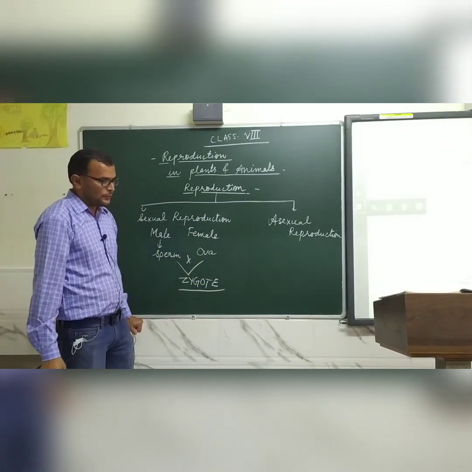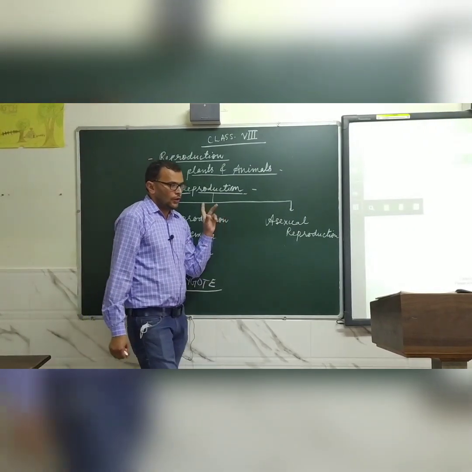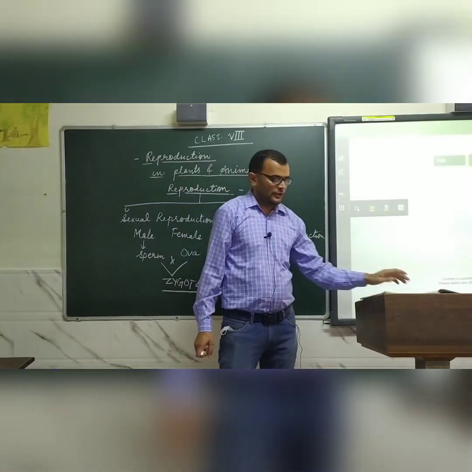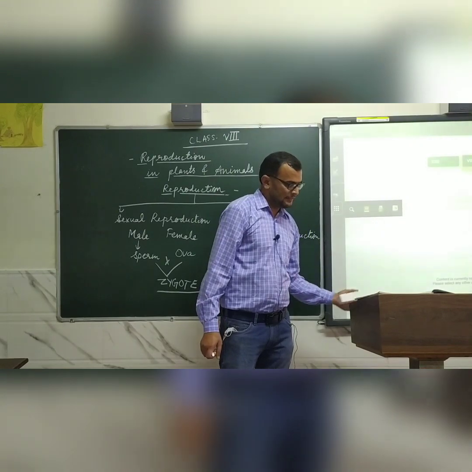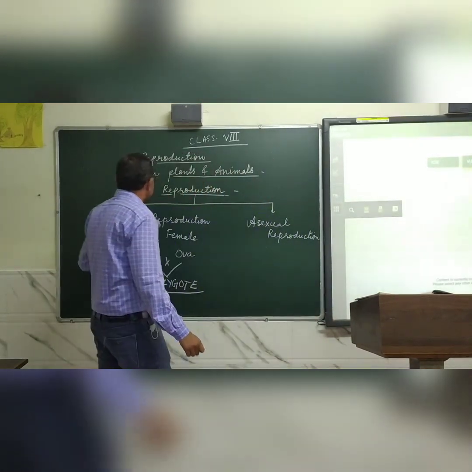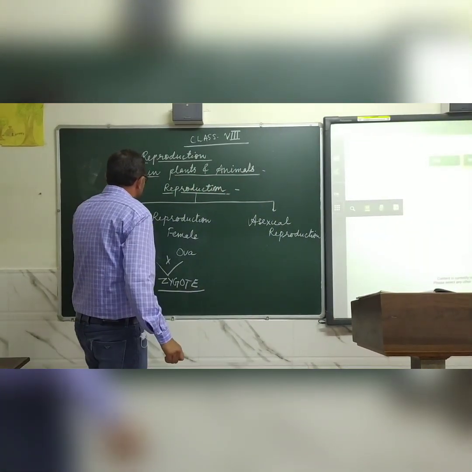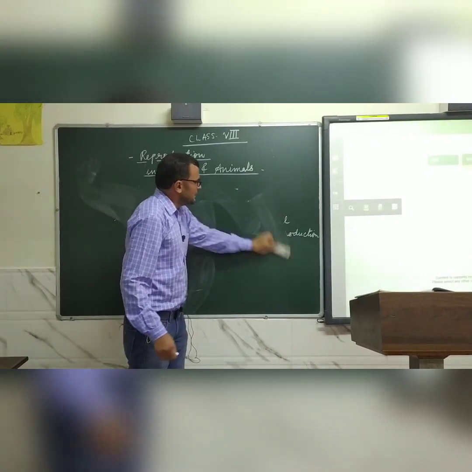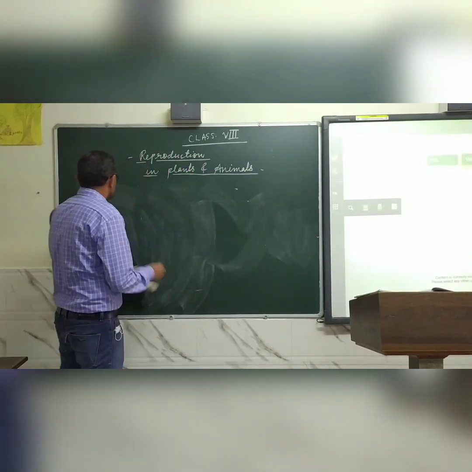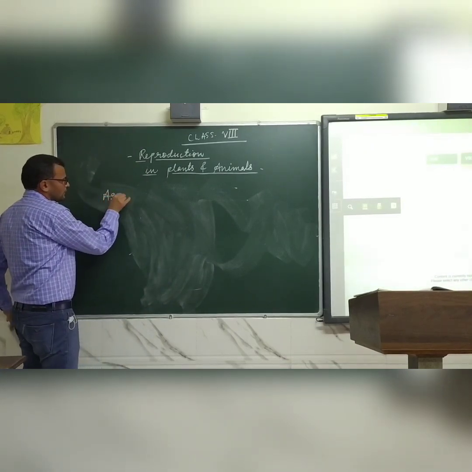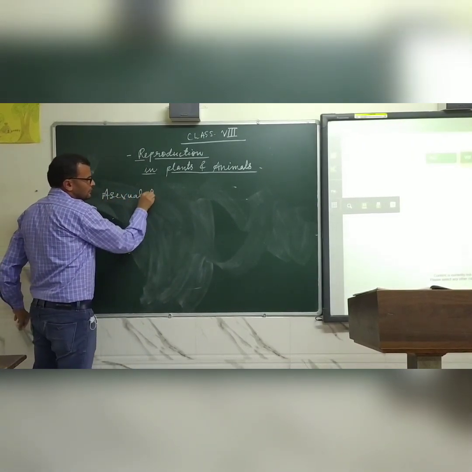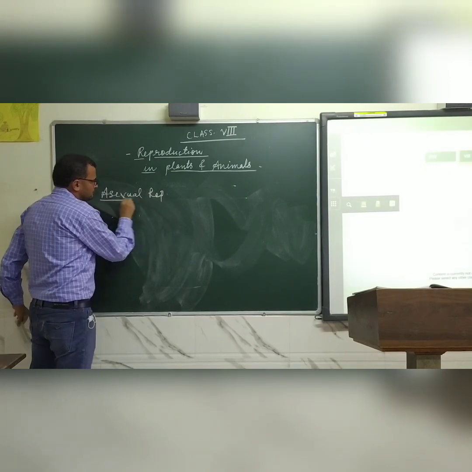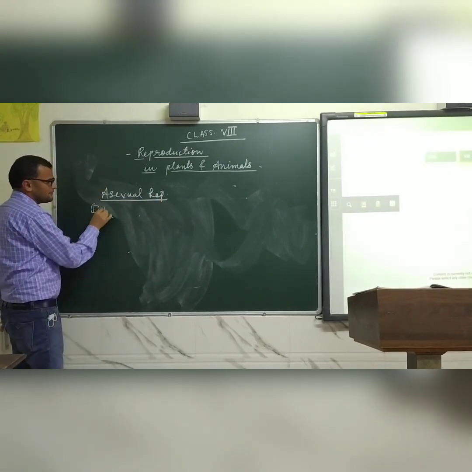In asexual reproduction, only one parent is required, and the first type of asexual reproduction is binary fission. Let us study the asexual reproduction in detail. Asexual reproduction, the first kind is binary fission.